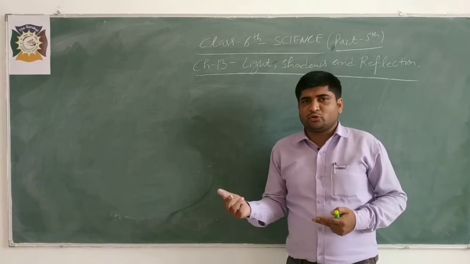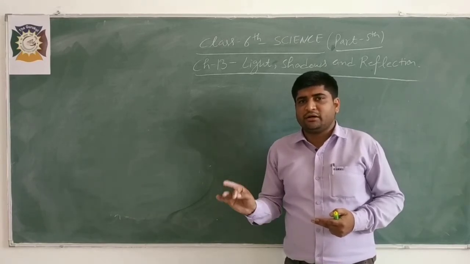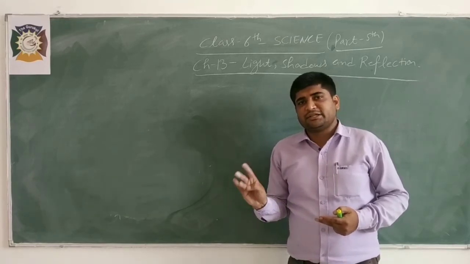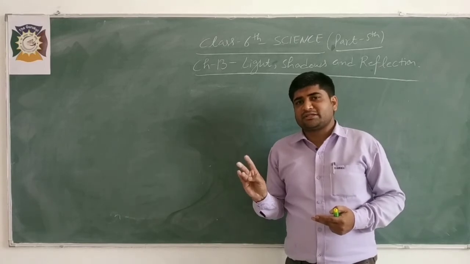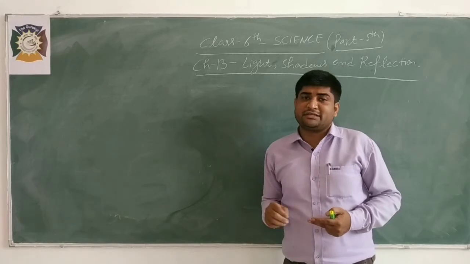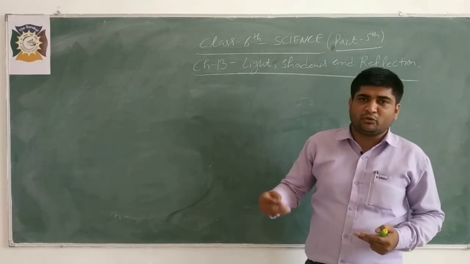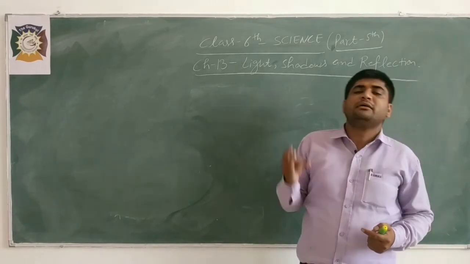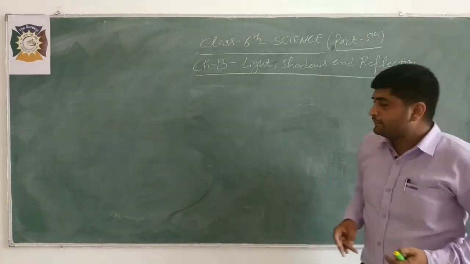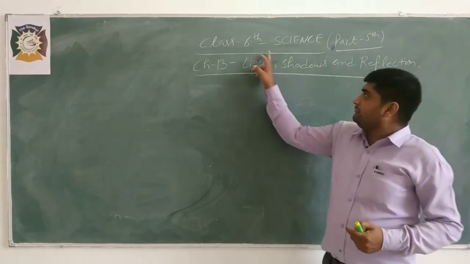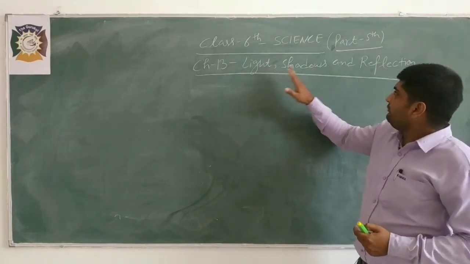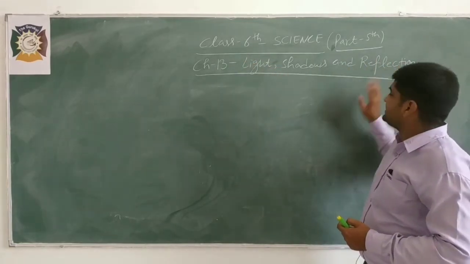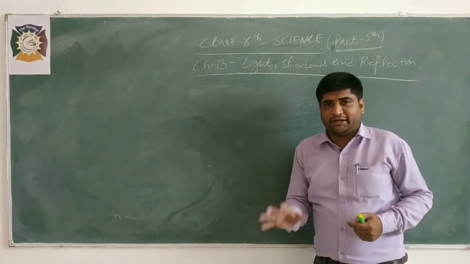There are two types of sources of light: natural and artificial. Similarly, on the basis of transparency, we have divided materials into three parts: transparent, translucent and opaque materials. So we have mostly covered light. Now we will shift to the topic of reflection of light.